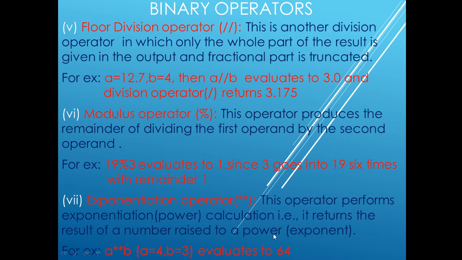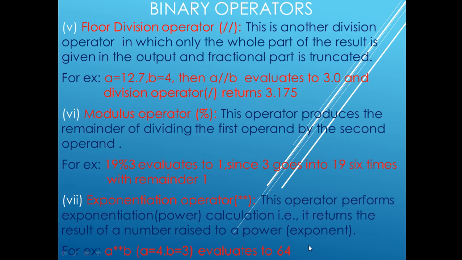For example, a double asterisk b, or a exponentiation b. If a value is 4 and b value is 3, it means 4 to the power 3 will evaluate to 64.